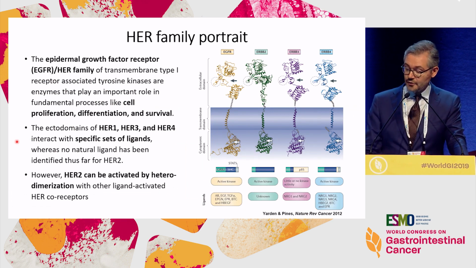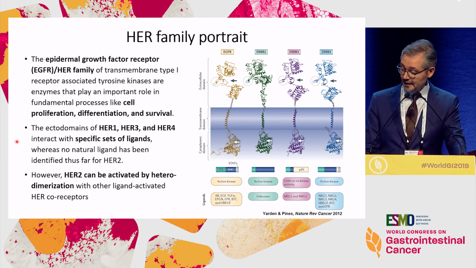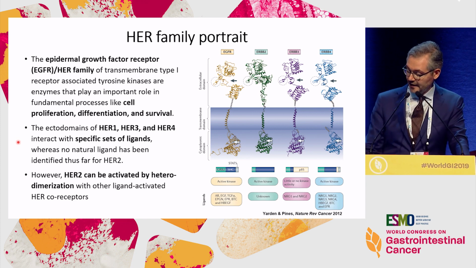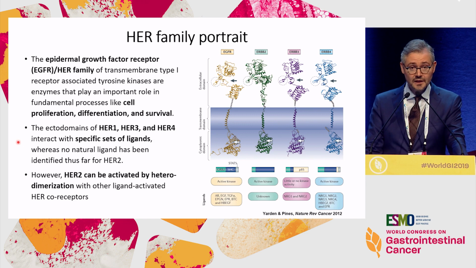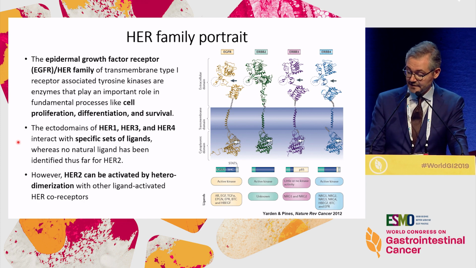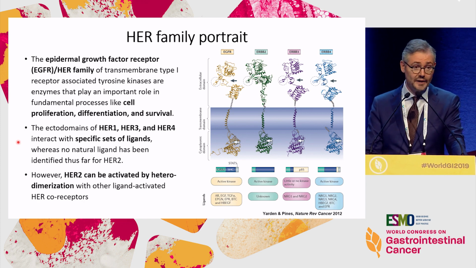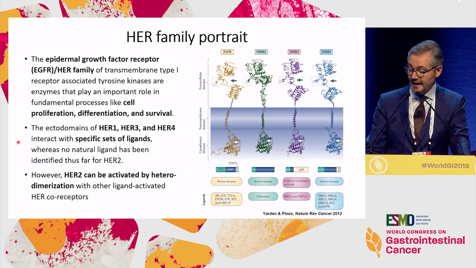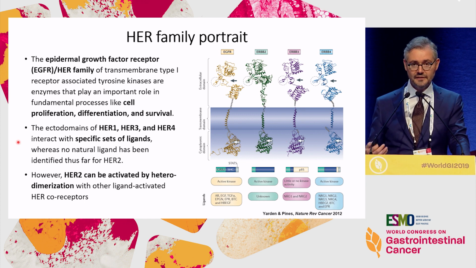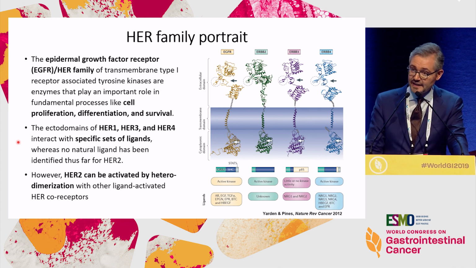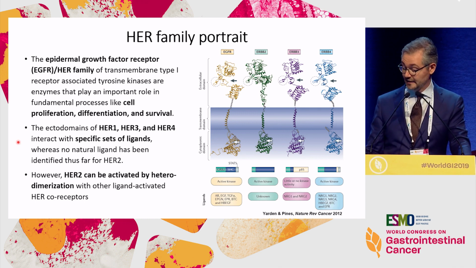Now, the HER family of receptors, you know very well. These are type 1 receptor tyrosine kinases, consisting of an extracellular domain, a transmembrane domain, a juxtamembrane domain, and an intracellular domain with kinase activity. We know that the ectodomains of EGFR, HER3, and HER4 interact with specific ligands, whereas no natural ligand has been identified thus far for HER2. However, HER2 can be activated by heterodimerization in a very potent way, even more potent than homodimers, interacting with other ligands and giving rise to a potent oncogenic signal.